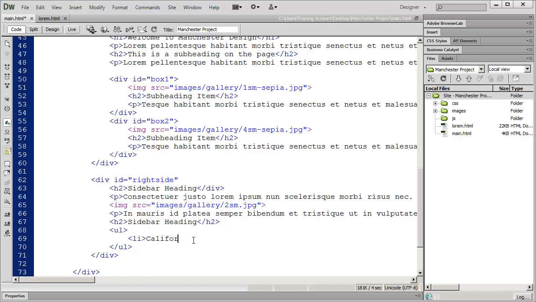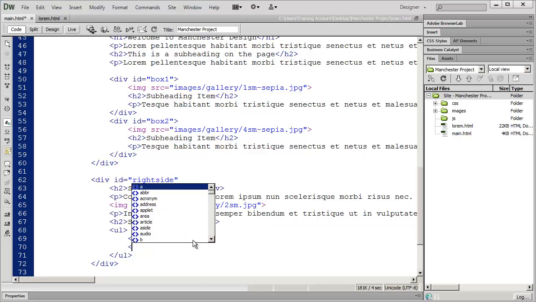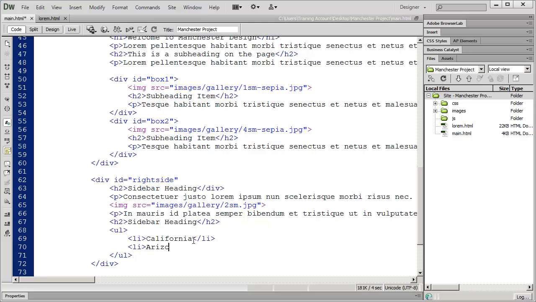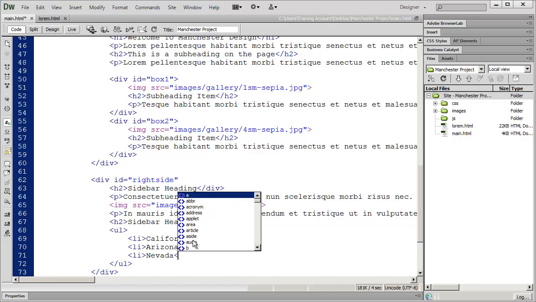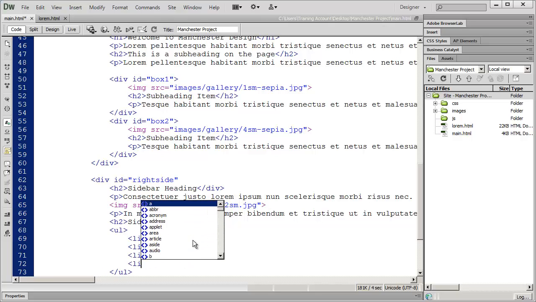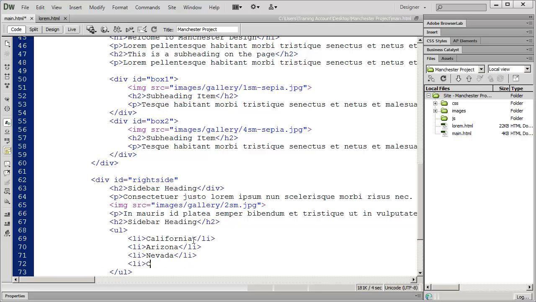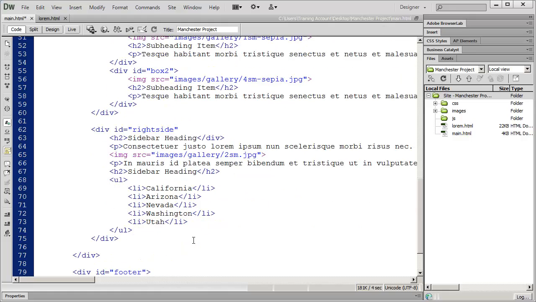And in this case, it was just a list of state names. And we'll do one more here. So now I've got a list of items in there.